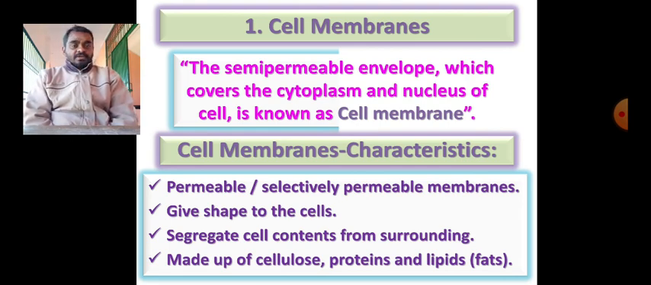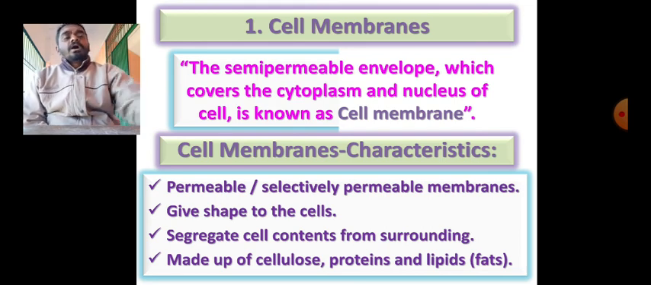Then, as we have already studied, some structures give shape to the organism, but here the cell membrane gives shape to the cells, and they segregate cell contents from the surroundings. And basically the cell wall is made up of cellulose. Cellulose is the common constituent of the cell wall, along with proteins and lipids. Lipids' other name is fat. Fat is the commonly known name, but technically we call fats lipids. So the proteins and lipids give structure to the plasma membrane.